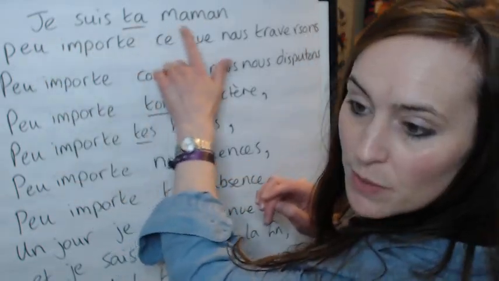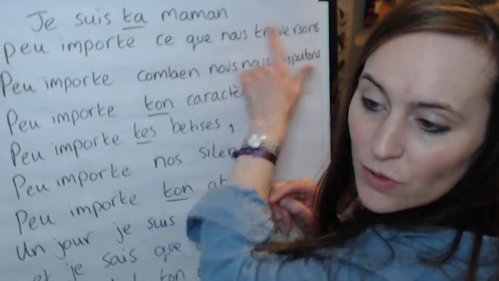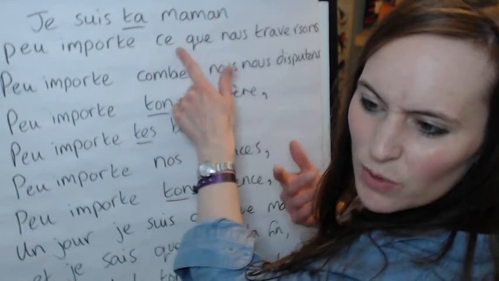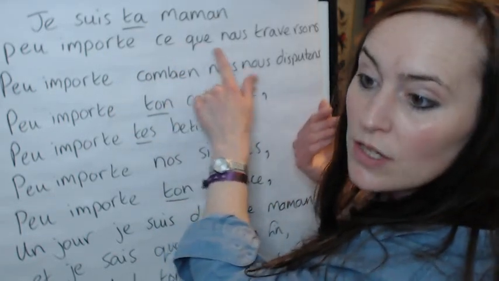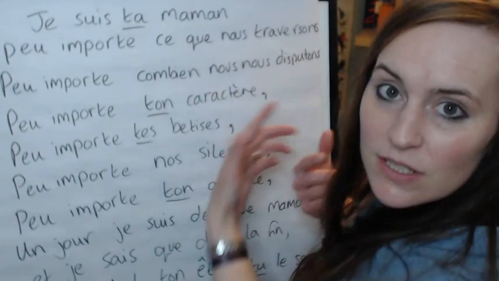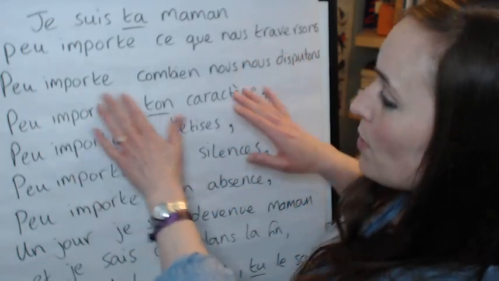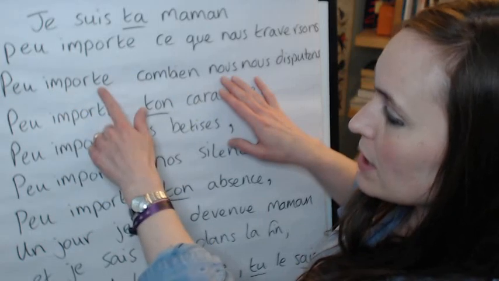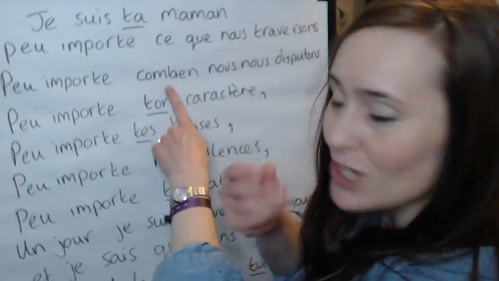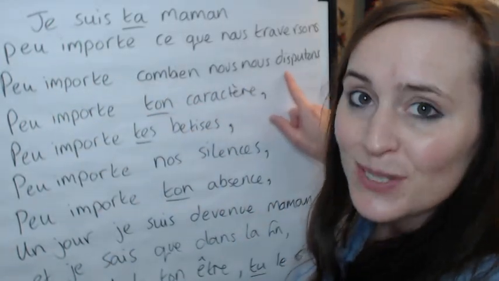So, je suis ta maman, I'm your mother. Peu importe ce que nous traversons. No matter what. Ce que is kind of that which or what, no matter what. Nous is we, subject pronoun we. Traversons is the verb traverser in the nous form. No matter what we go through. Peu importe combien, no matter combien. C'est combien? How much, okay? How much. Peu importe combien nous nous disputons.